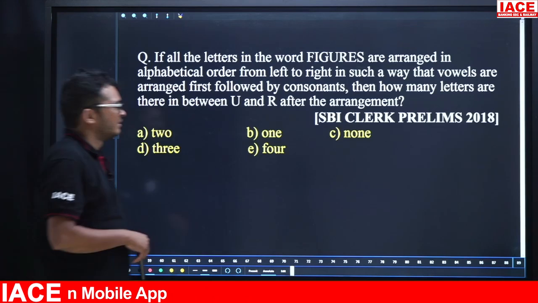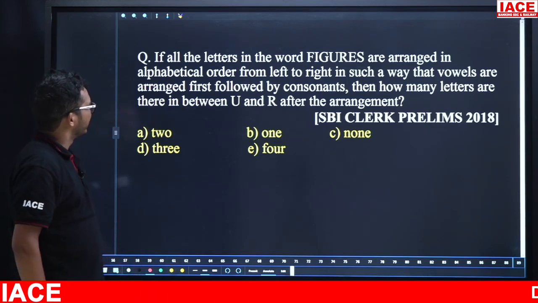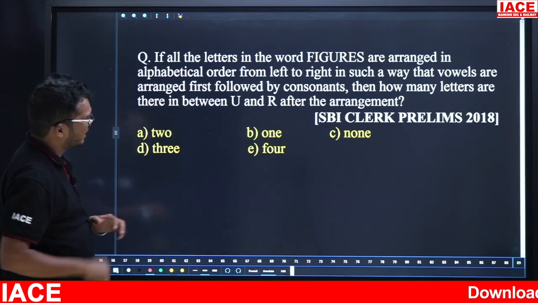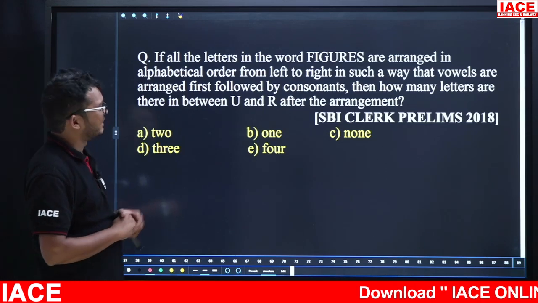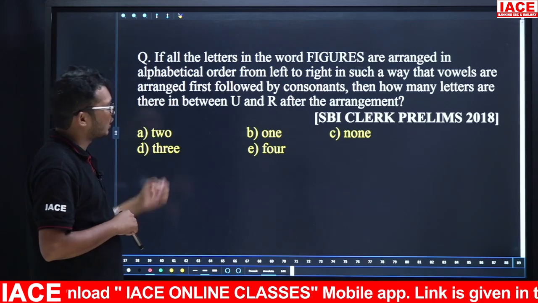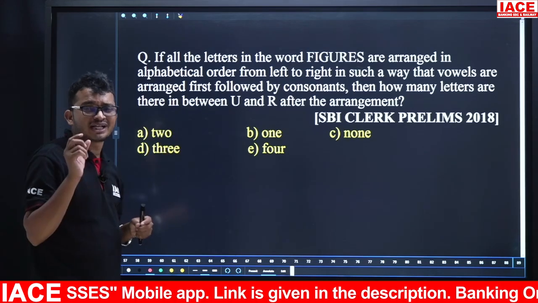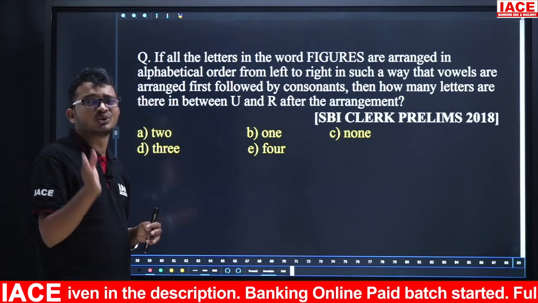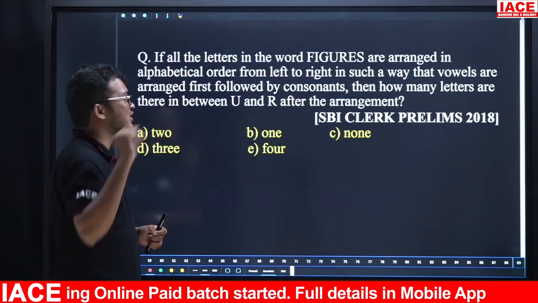Yes, time up. So take your question. Here the question is, if all the letters in the word FIGURES are arranged in alphabetical order from left to right in such a way that vowels are arranged first followed by consonants. So we are going to arrange in alphabetical order. First we are going to arrange vowels. Next we are going to arrange consonants.